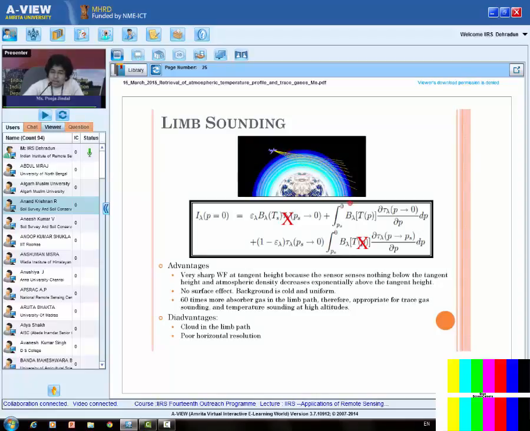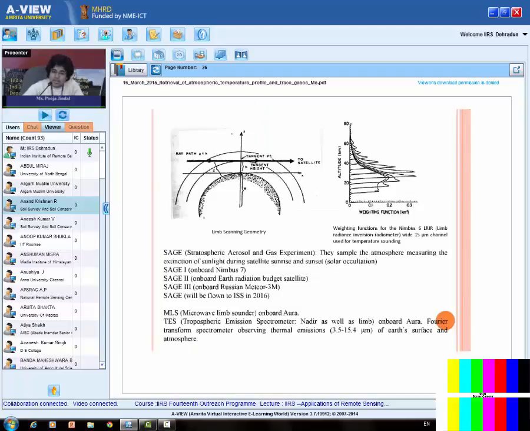But in SAGE, what's happening is, if there is a sun over here, then the sun's energy will pass through the atmosphere and reach the sensor. So this energy is received while the sun is moving up over here or down over here, meaning sunrise or sunset. So during the sunrise or sunset, the energy is received and this energy is used for the various kinds of retrieval.